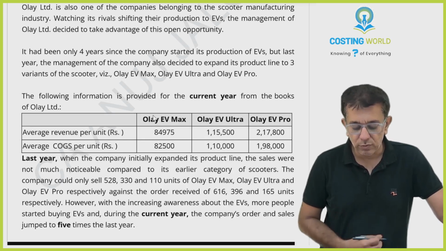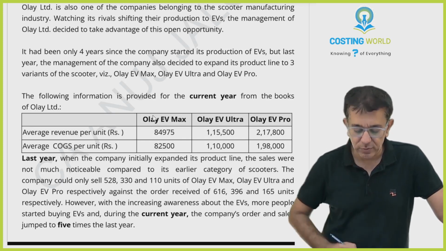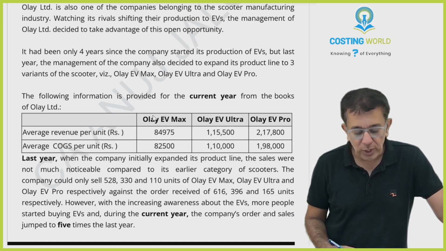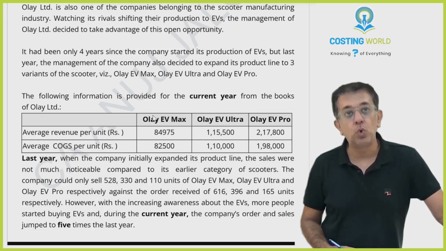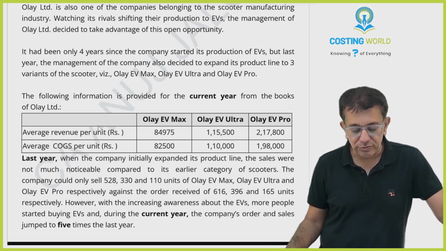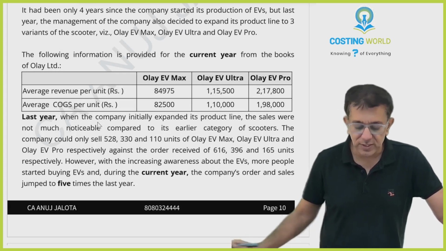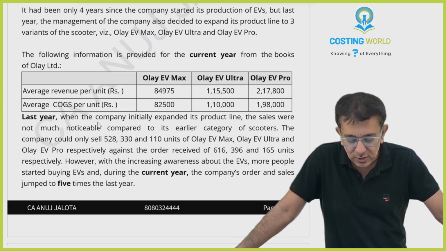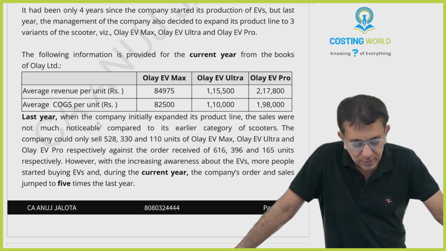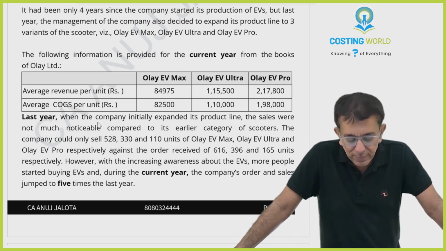Ole Limited is also one of the companies belonging to the scooter manufacturing industry. Watching its rivals shifting their production to EVs, the management of Ole Limited decided to take advantage of this open opportunity. Ole Limited is a two-wheeler scooter manufacturing company. It had been only 4 years since the company started its production of EVs, but last year, the management also decided to expand its product line to 3 variants of the scooter: Ole EV Max, Ole EV Ultra, Ole EV Pro.